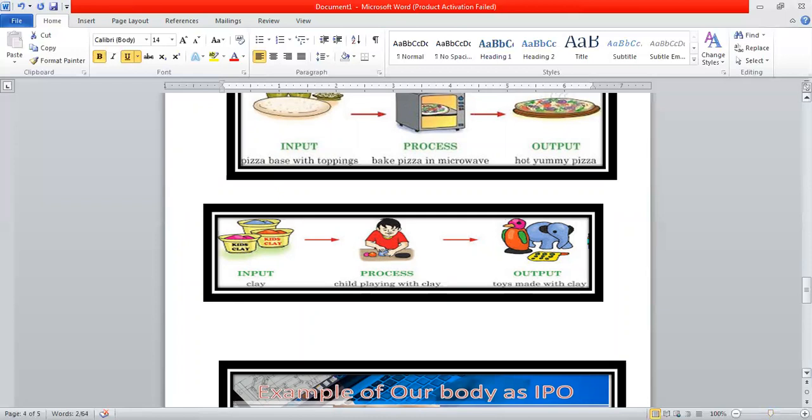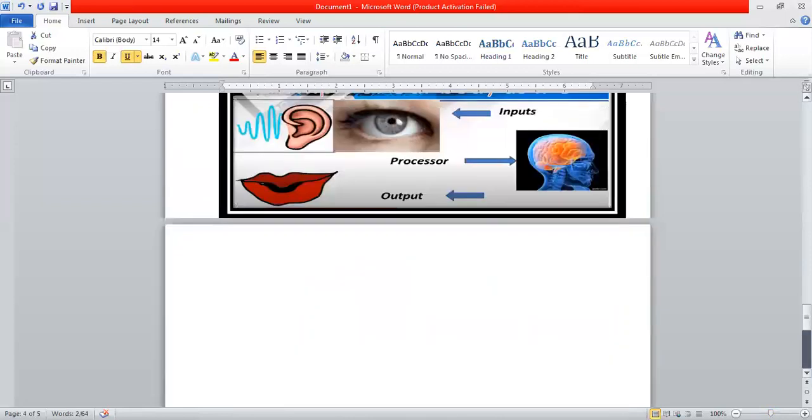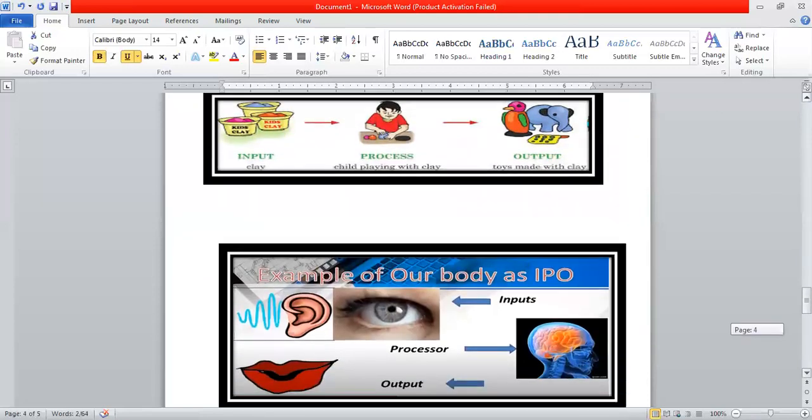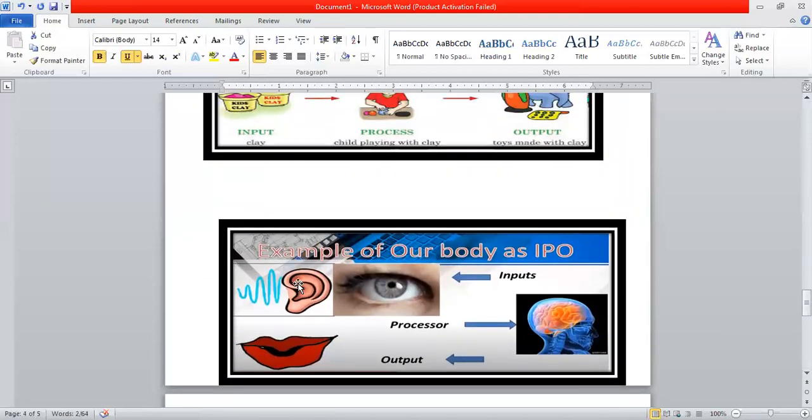Now, the example of our body as an IPO. Can we see the example of our body as an IPO? Let us see it. So here is the ear, eye. This is the input. We see, we hear from our eyes and ear. This is the input. What is the process? In our mind, what happened? Whatever we listened, we heard, got processed in our brain. And what is the result? That we speak. For example, your teacher is telling you about IPO. ठीक है, you are listening, तो वो कहाँ गया? आपके ब्रेन में गया. And what is the result? If you have any problem or if I ask you what is IPO cycle, that would be the result.